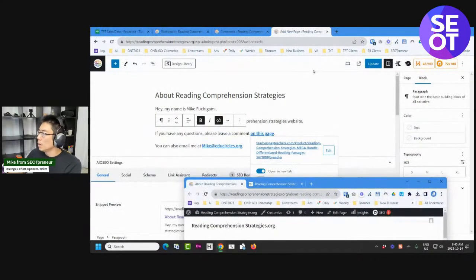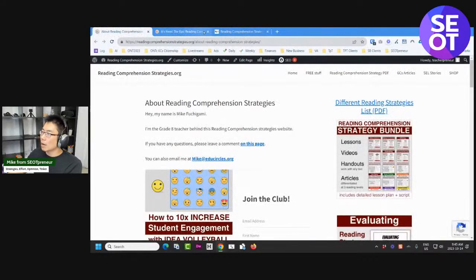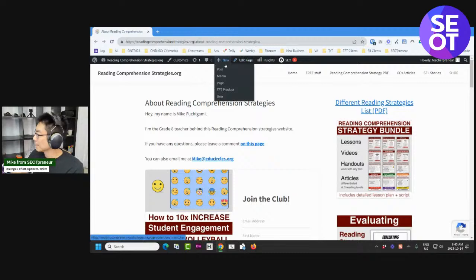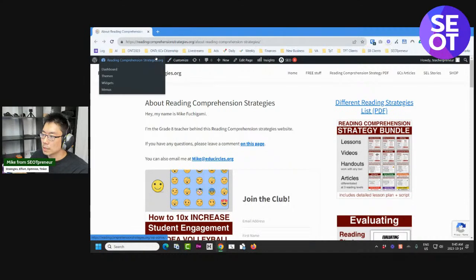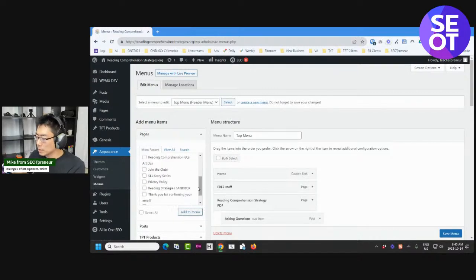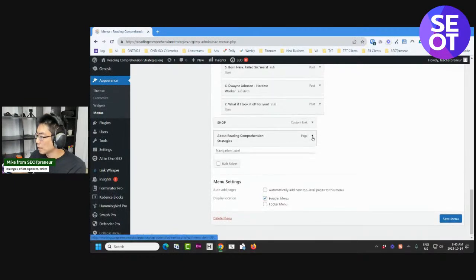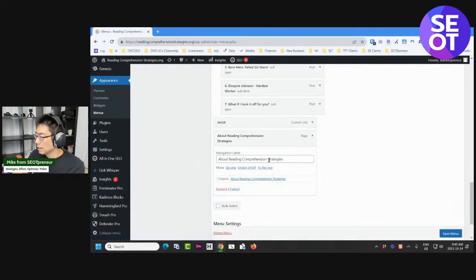Okay, so, one last thing that I need to do is, it's not obvious how to get to this page, and that will annoy people. So I could put that contact me about, I don't know. So I'm going to actually customize the menu right now. So let's go to, I hover over there, I click on menus. So let's add this to my menu right now. About reading comprehension strategies, I'm going to add that to my menu. It shows up at the bottom. I'm going to leave that there.